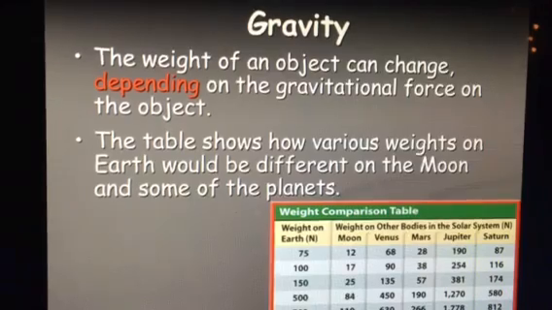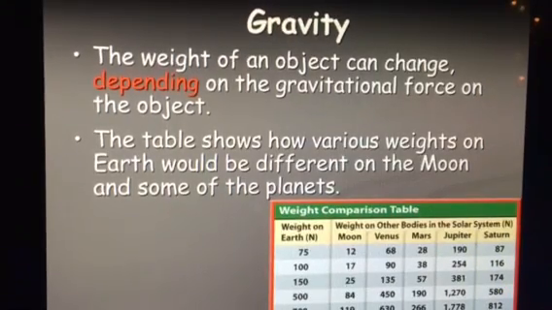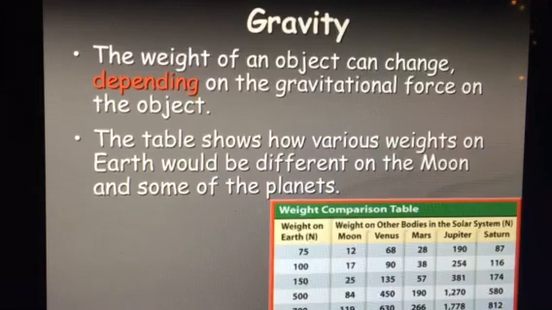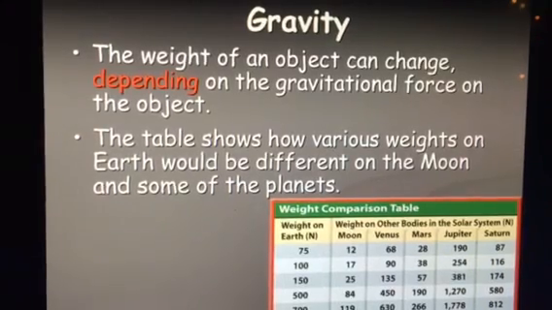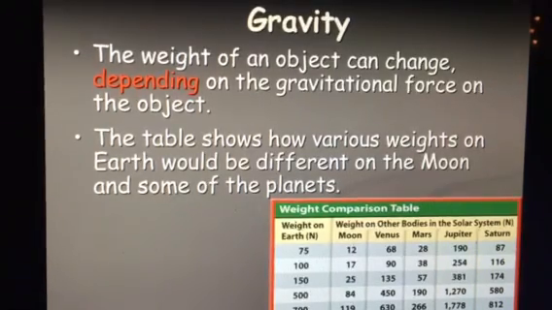This is also why an astronaut on the moon can bounce and almost fly off the planet, where on Earth, you just walk across the floor, no big deal. One of the things you need to think about when we talk about gravity and how this changes: why do astronauts need to work out in space? And even if they work out twice as much as they do on Earth, why do they actually lose muscle mass? You can pause the video and discuss that question.